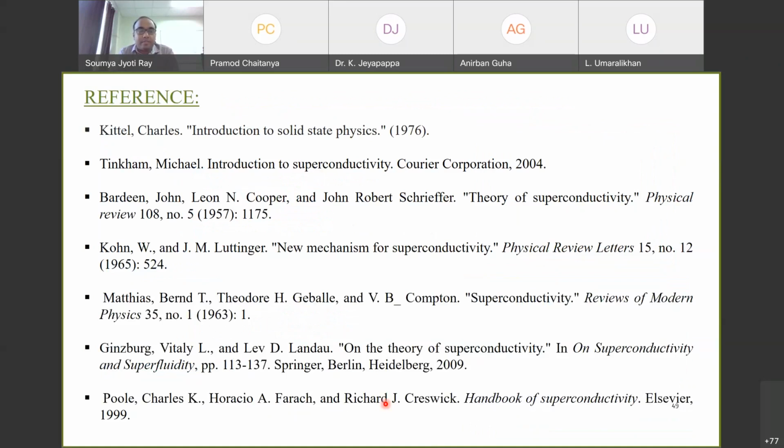So here are a few references. These books by Kittel is an undergraduate book. You can read it. And then Tinkham is a classic book on superconductivity. And then there are papers like the BCS theory paper. And then there are other things which you can also have a look at.